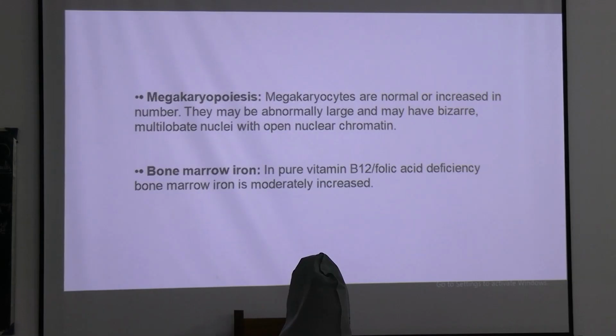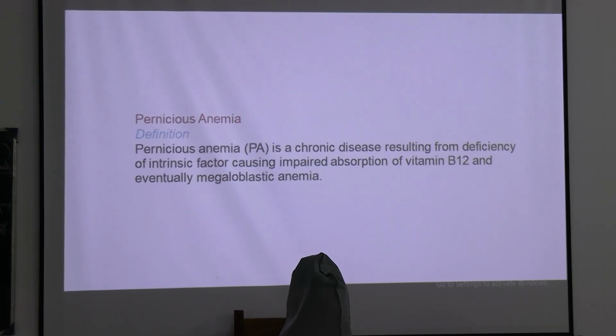Megakaryocytes are normal or increased in number. They may be abnormally large and may have bizarre multilobate nuclei with open nuclear chromatin. In pure vitamin B12 or folic acid deficiency, bone marrow iron is increased moderately. Next, coming to pernicious anemia.